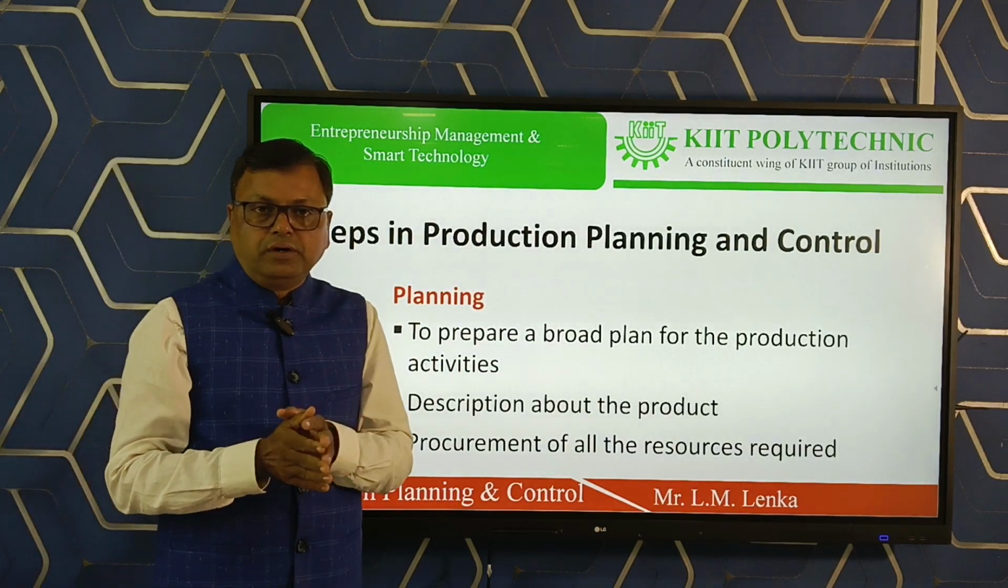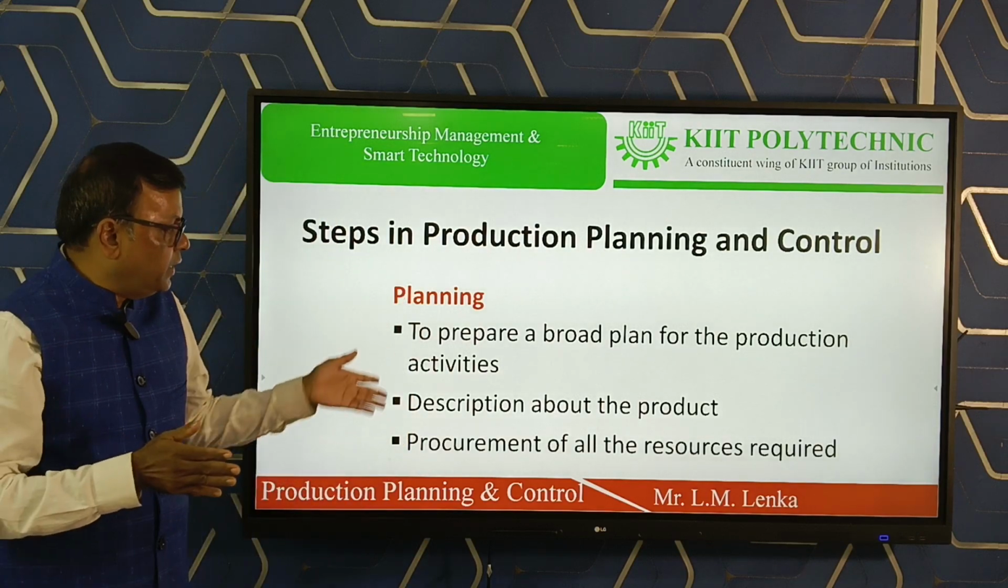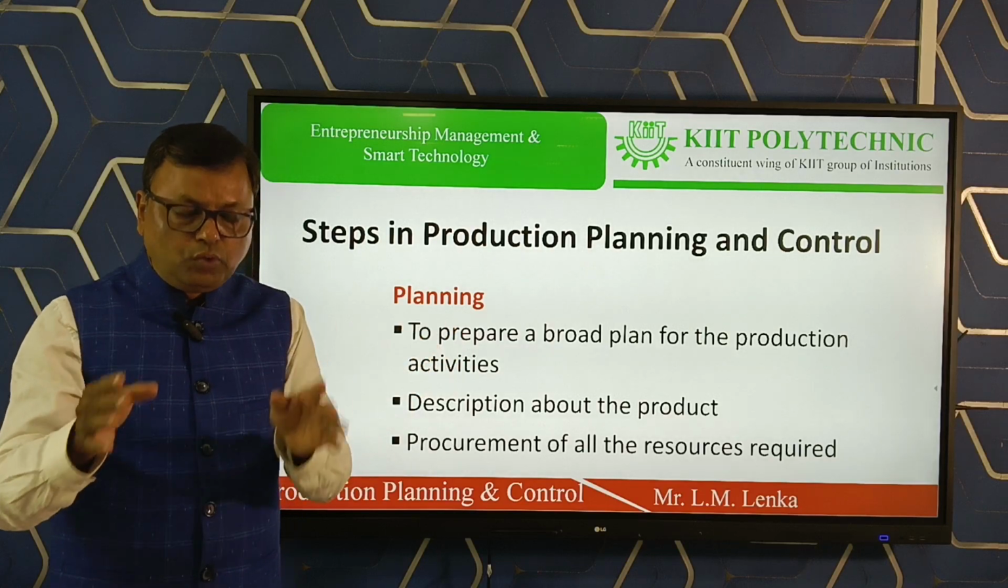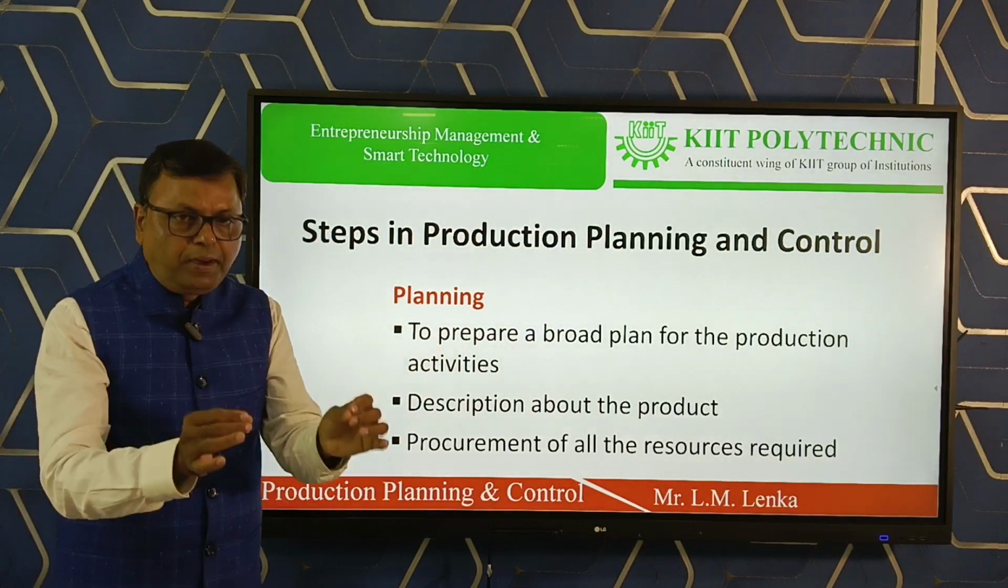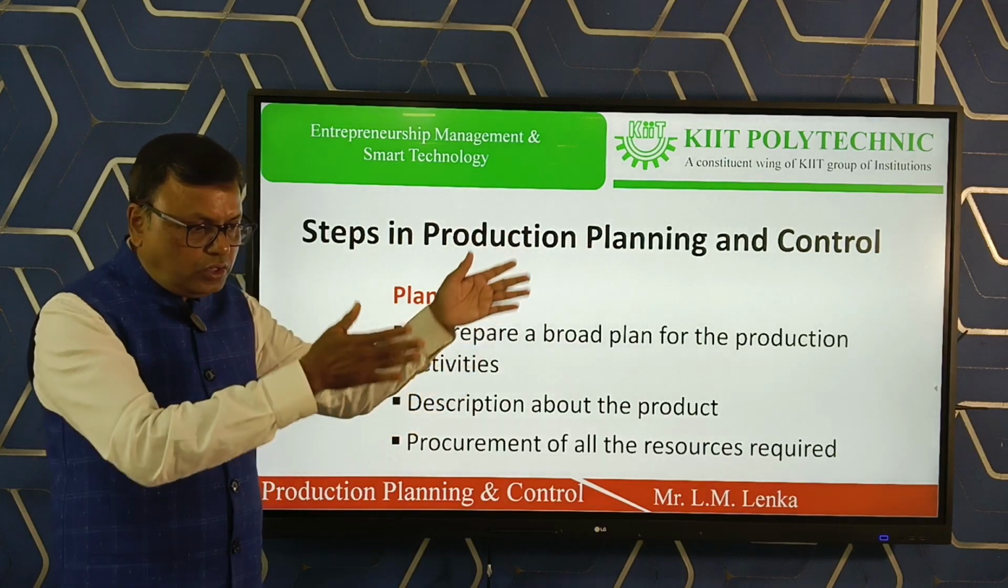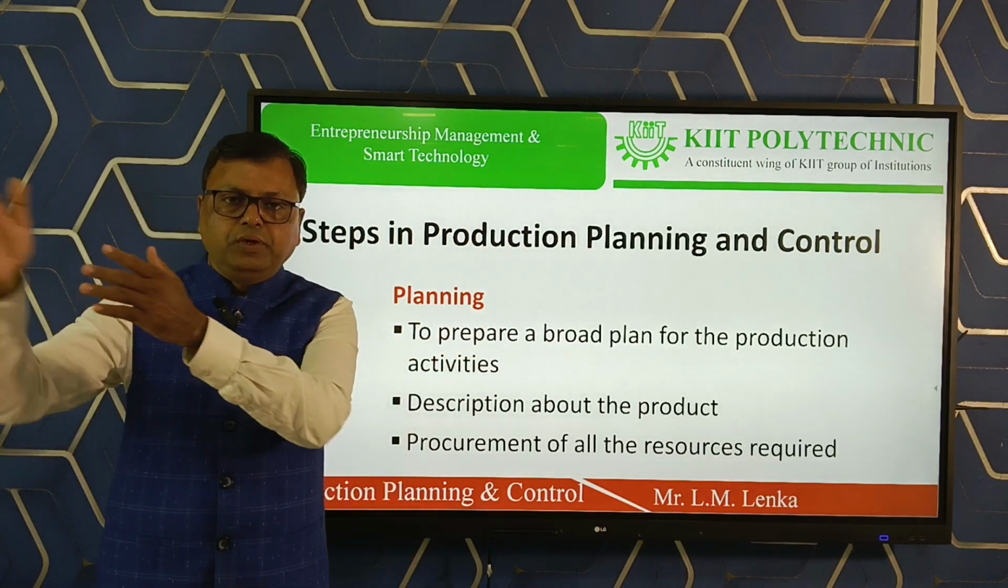Now we discuss the various steps in production planning and control. The first step in production planning and control is planning. Planning is the first and foremost step. If the plan is good, then all the subsequent actions will be good.